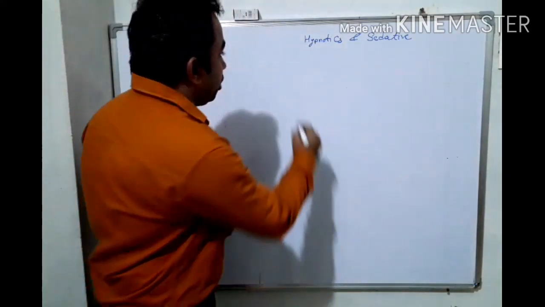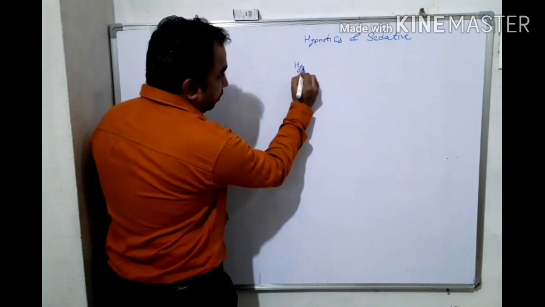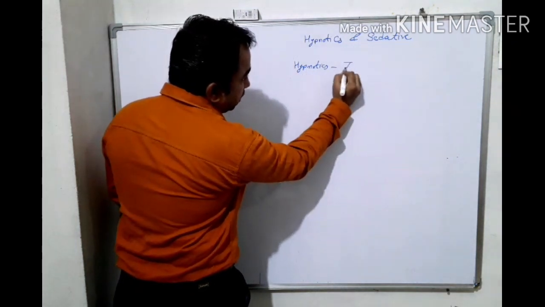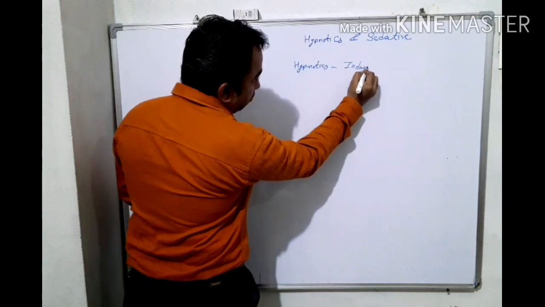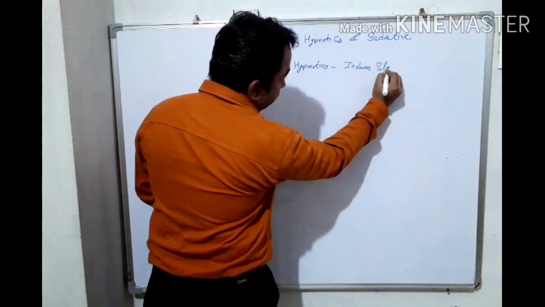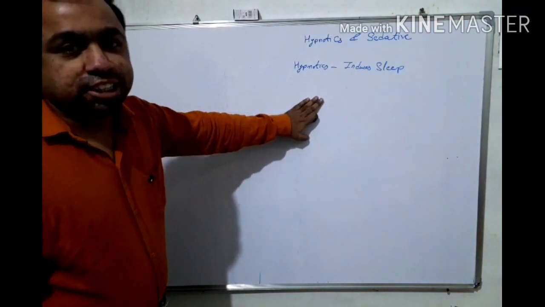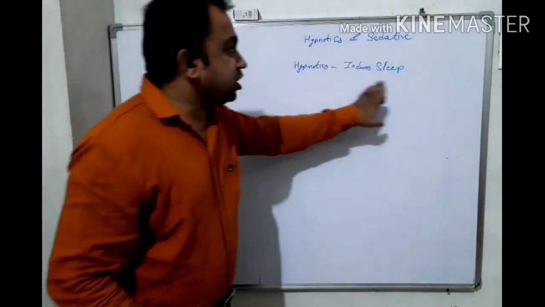Hypnotics induce sleep, while sedatives are the drugs which act on the CNS without inducing sleep.